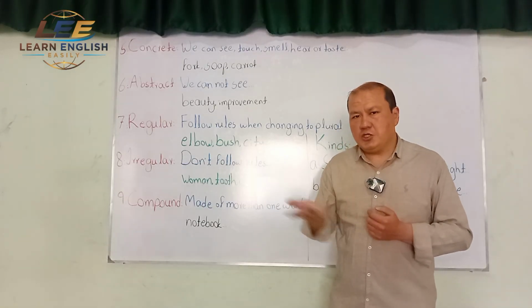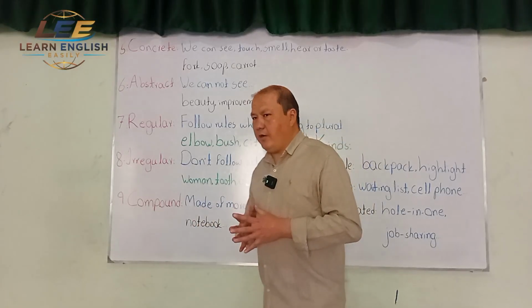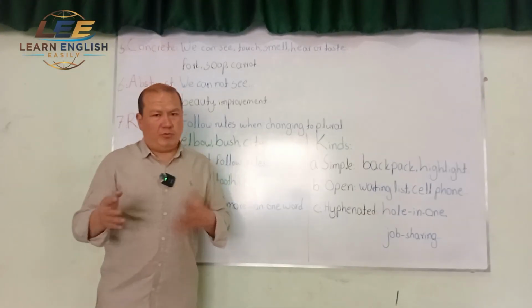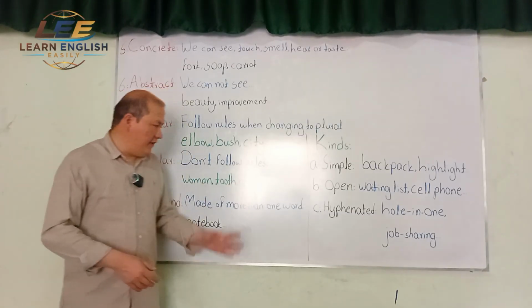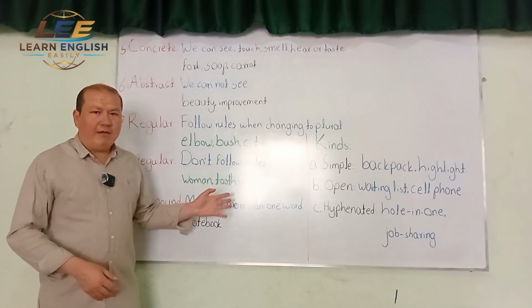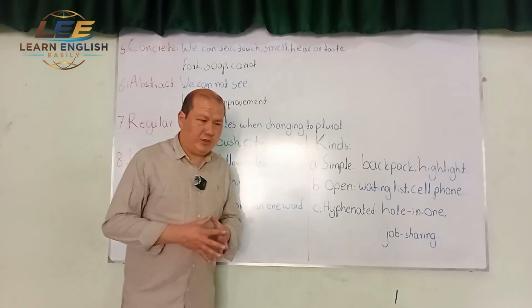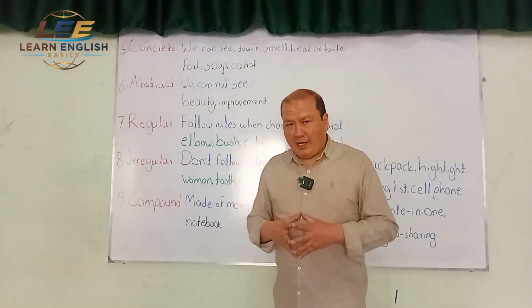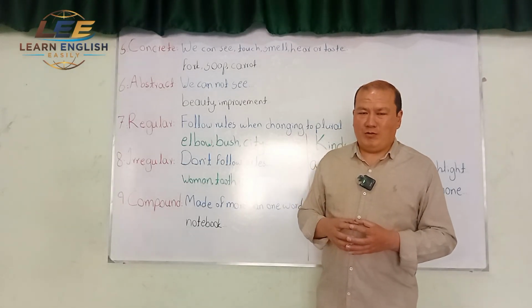I becomes E, child, children. So, as you noticed here, they do not follow those rules. They don't get S or ES or anything else. They are completely different. Unfortunately, we have a lot of nouns like this in the English language. And the only way is that you should learn them and keep them in mind. There isn't a particular rule.